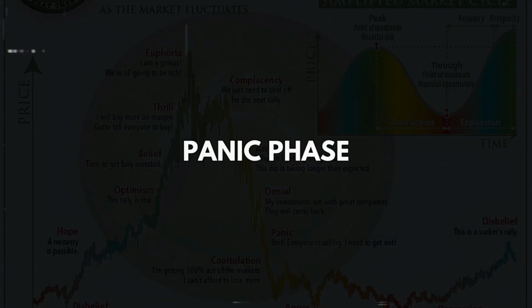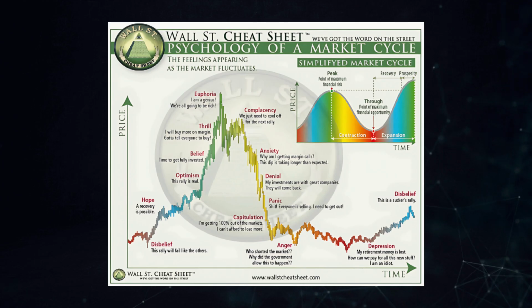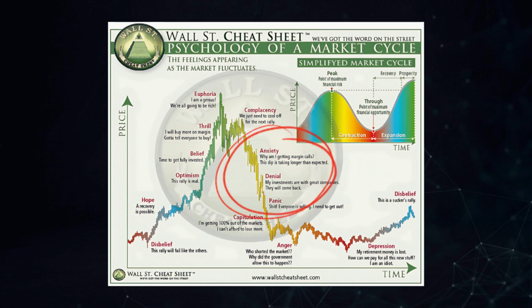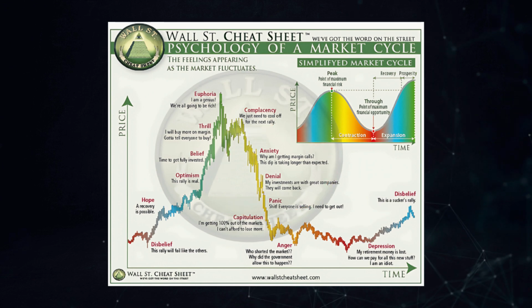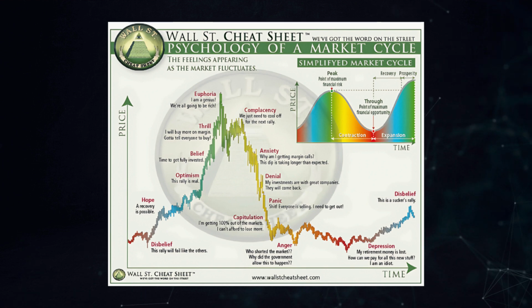Soon after this, we hit the panic phase. The key emotions during this time are anxiety, denial, and panic. Anxiety really creeps in as prices start dropping. There's a lot of denial about the trend change. People are expecting the prices to come back. But as that does not happen, full panic mode kicks in as losses keep mounting.